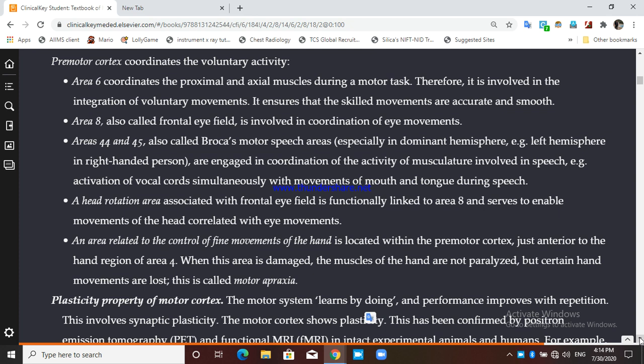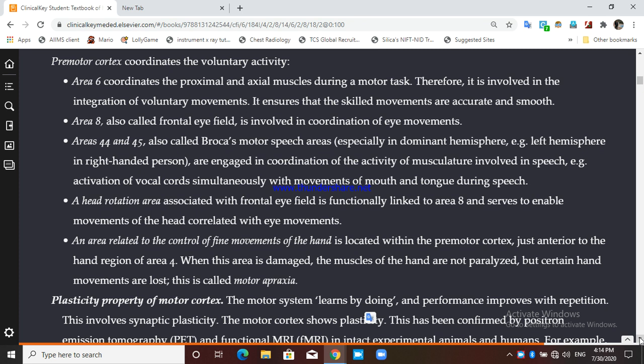The vocal cord is activated for speech formation, but simultaneously you need coordinated movement of the mouth, tongue and lips. Speech is not only the vocal cord; the movement of the tongue, lips and face also aids speech.